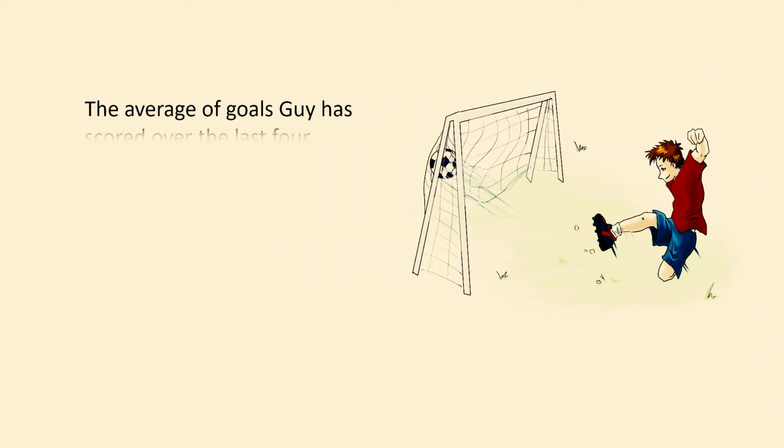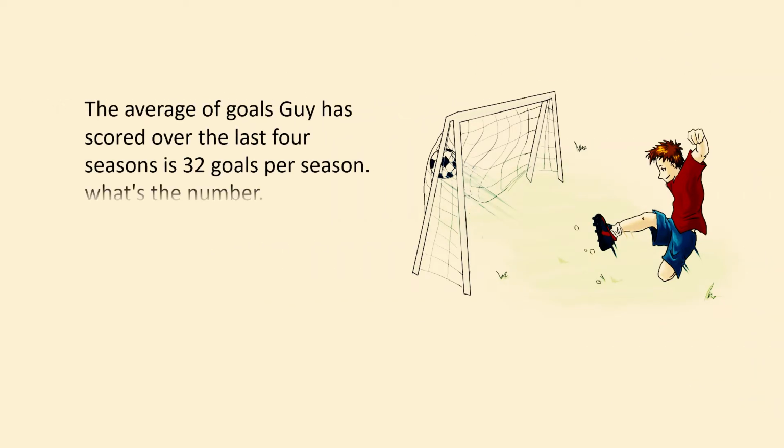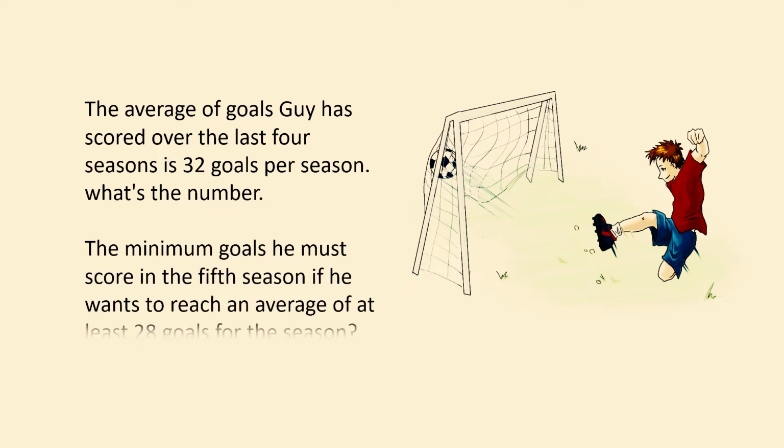The average of goals George has scored over the last 4 seasons is 32 goals per season. What's the minimum number of goals he must score in the 5th season if he wants to reach an average of at least 28 goals per season?